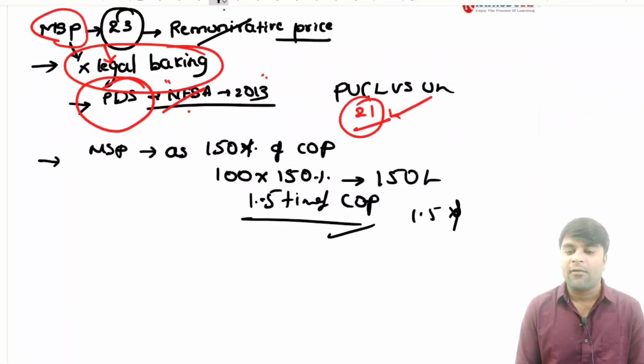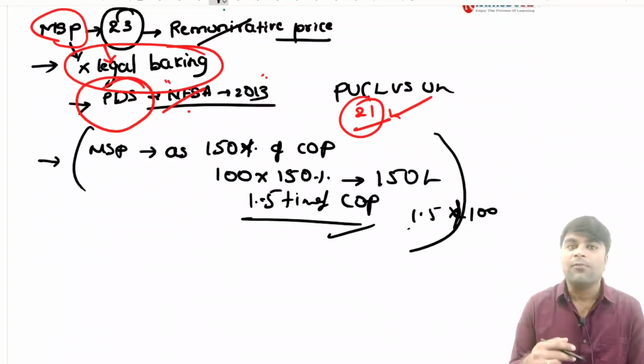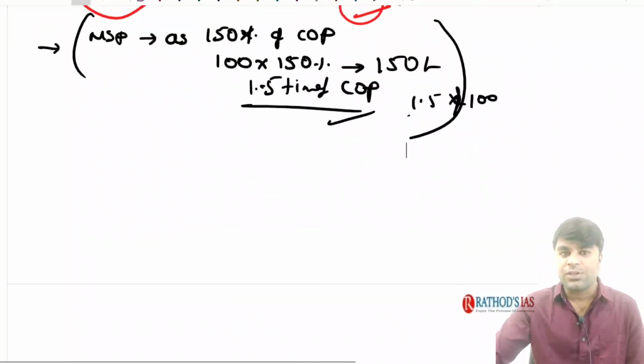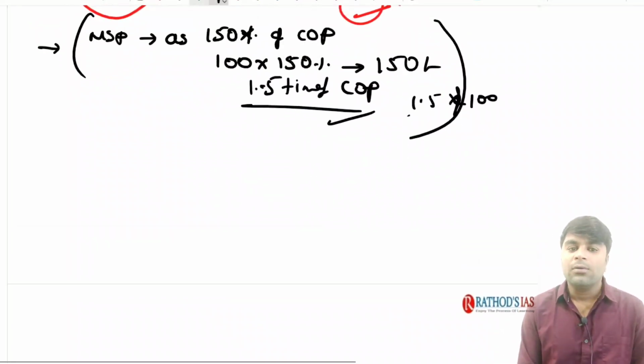1.5 times of 100 is 150, or 150 percent of 100 is also 150. So in such a way, MSP is currently announced as 1.5 times, or 150 percent, of the cost of production in the country. Now comes the next question. How is the cost of production being determined in the country?